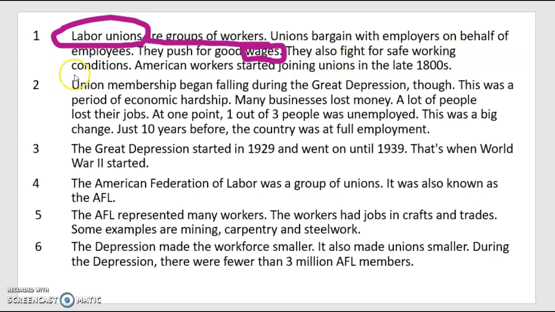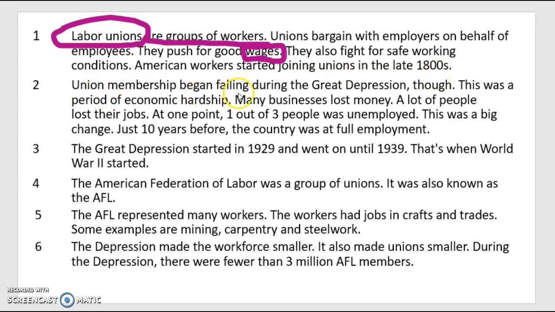They also fight for safe working conditions. Well, that just means that the unions are also pushing these companies to make sure that their employees are working in a place where they are safe and they don't have to worry about getting hurt. Kind of like the way unions sound according to this paragraph. American workers started joining unions in the late 1800s. That's a long time ago, so unions have been around for quite a long time. All right, let me keep going.